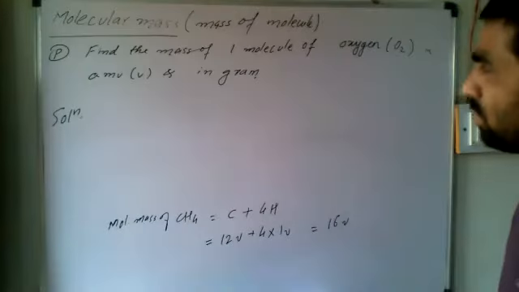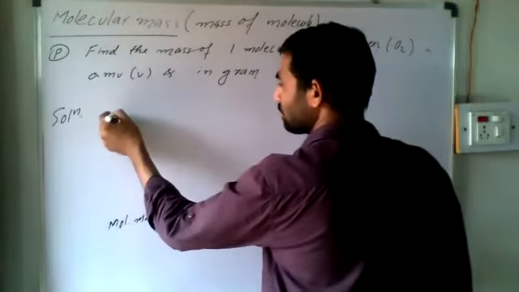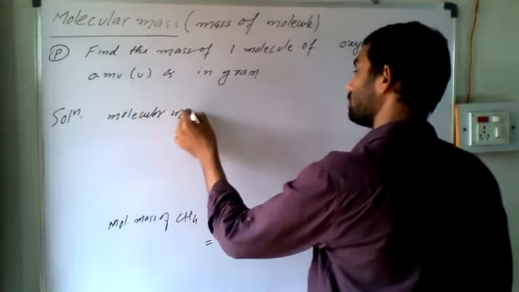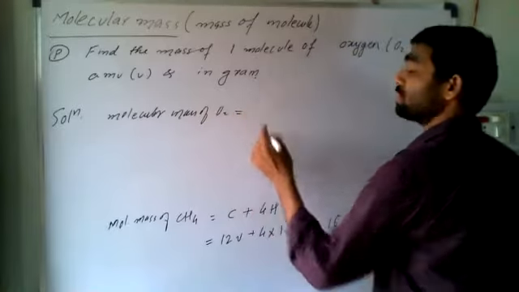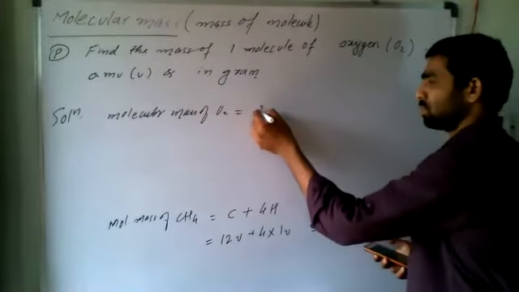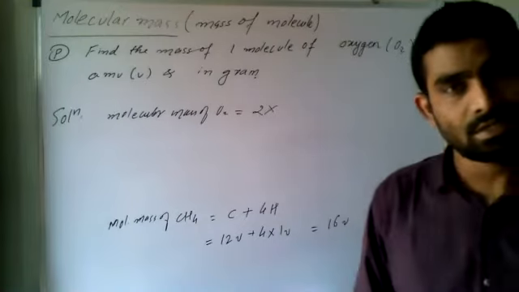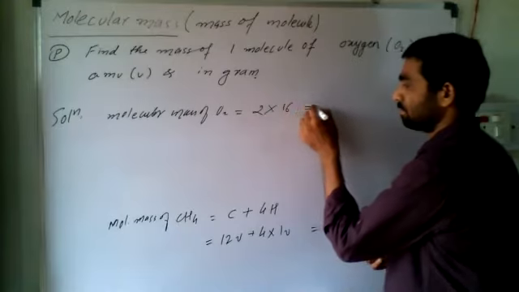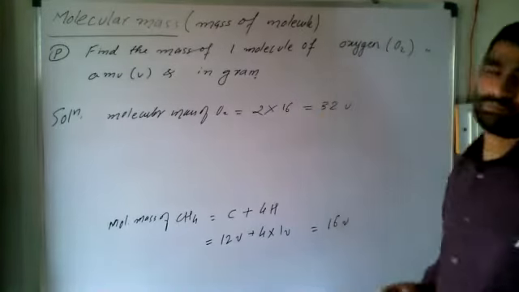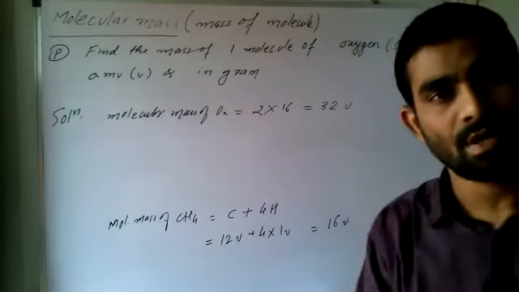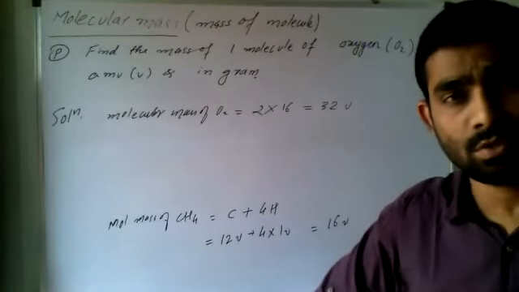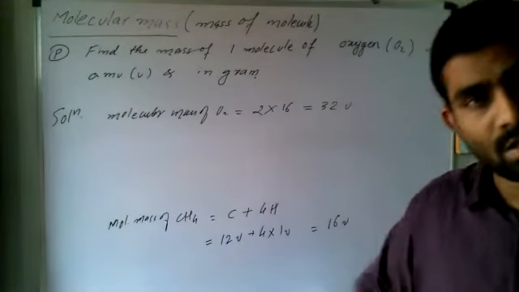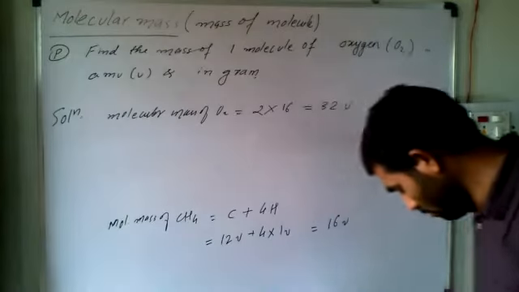Molecular mass of oxygen is equal to how many oxygen? 2. 2 into what is the atomic mass of oxygen? 16. 32. So the molecular mass of one oxygen molecule or one oxygen gas is 32u, right?